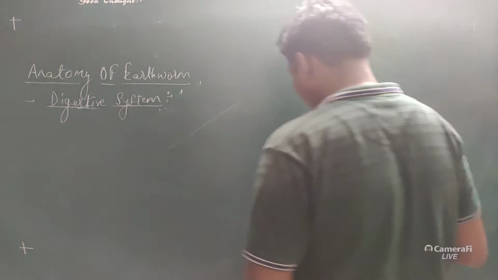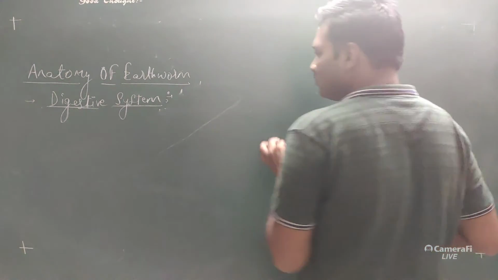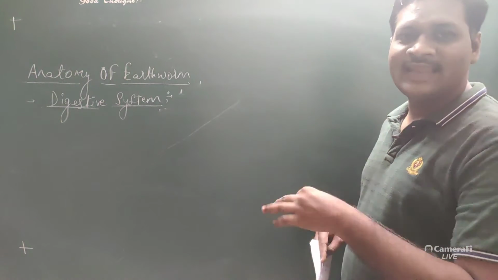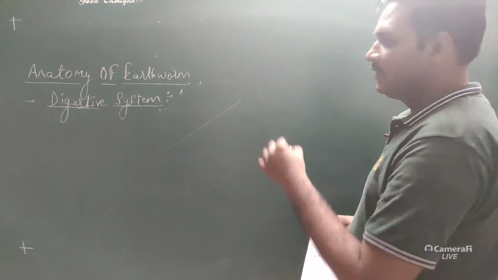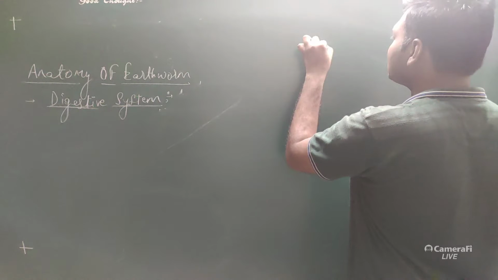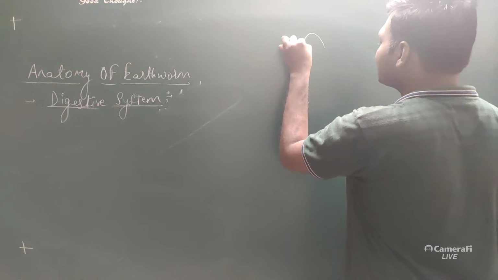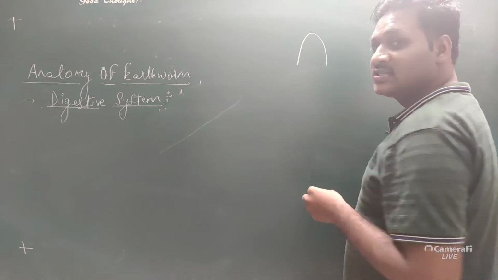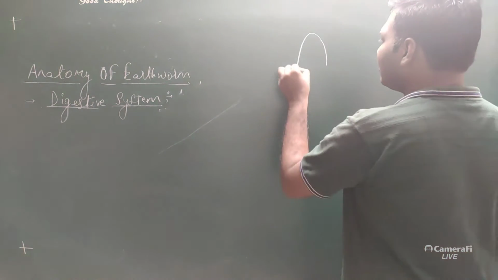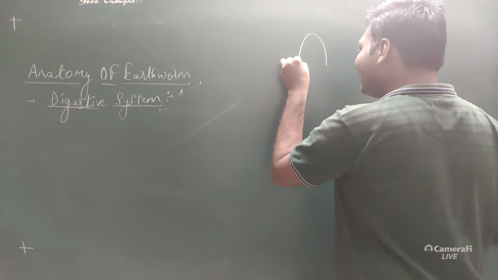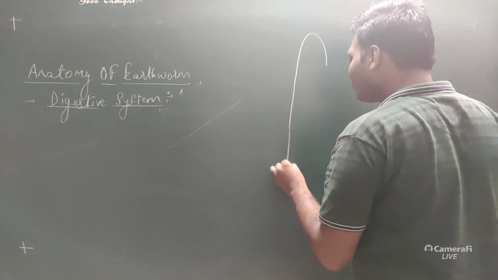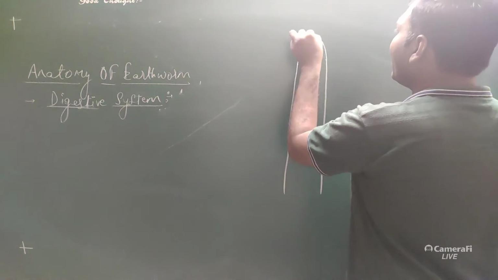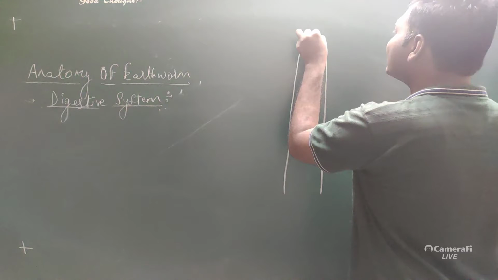So here, if we draw the structure of the earthworm to understand the alimentary canal, we'll get certain points. So let's draw the structure. As we have already discussed, the body of the earthworm is cylindrical. It consists of two ends, anterior and posterior end. And the body is segmented, right?